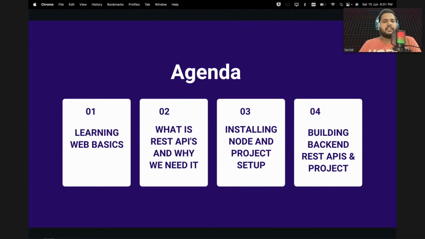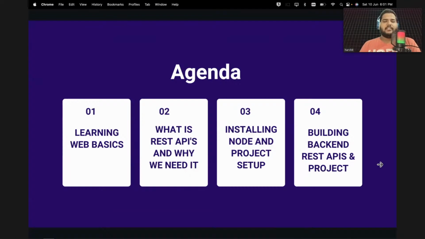Second, we will look into what REST APIs are, and why we need them. What a REST API is, that's okay, but why we need it is a very important question. Then we will set up things for the project building. We will be installing Node, we will set up our MongoDB in the cloud, and then we will start our backend project. So yeah, these are the agenda items.